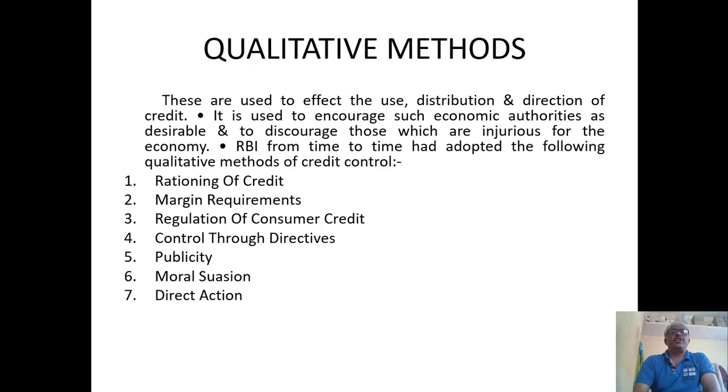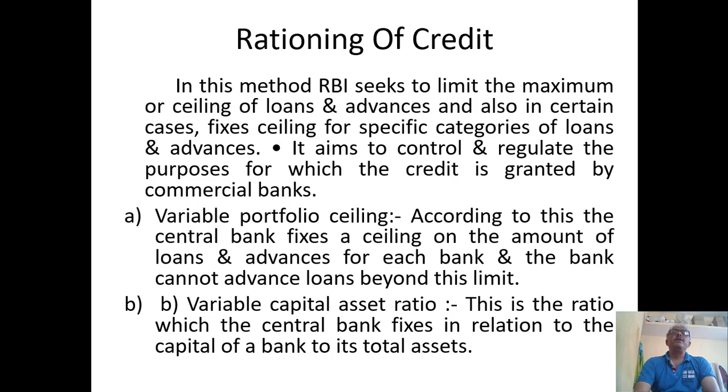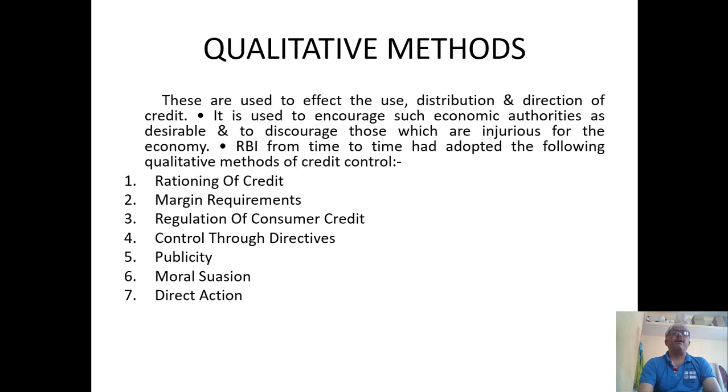What are these important measures? That is rationing of credit, margin requirement, regulation of consumer credit, control through directives, publicity, moral suasion, that is moral measures, and direct action, that is direct measures. So these are the different methods employed. Now let us try to understand all these different methods as qualitative credit control measures. Rationing of credit.